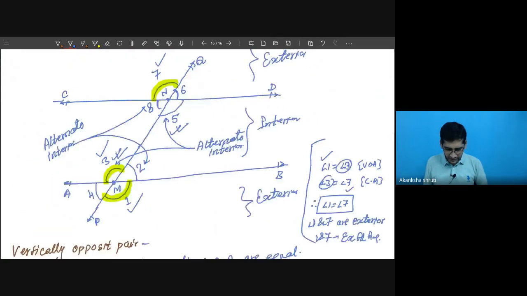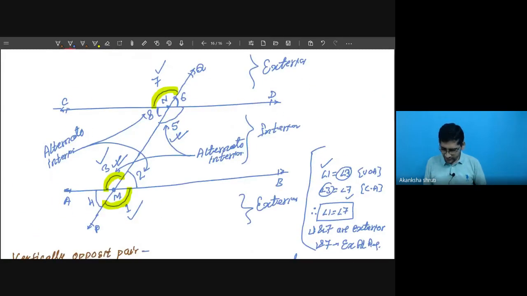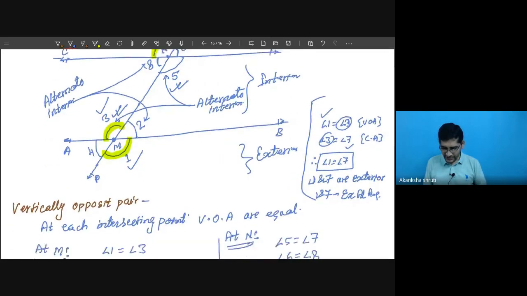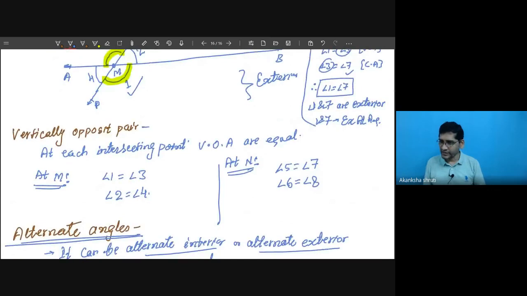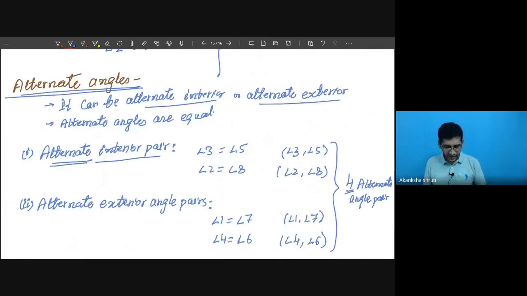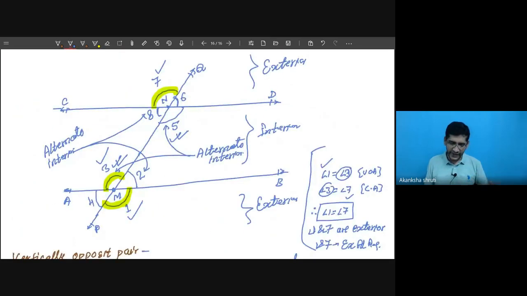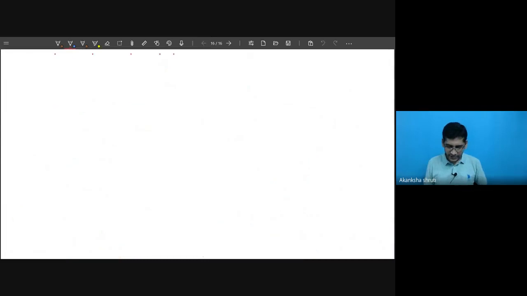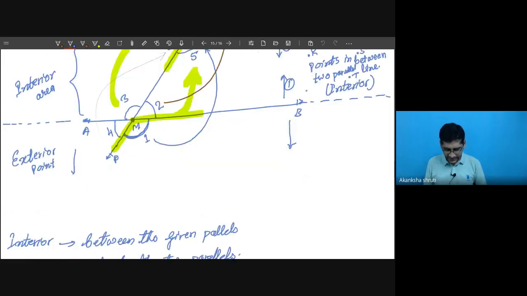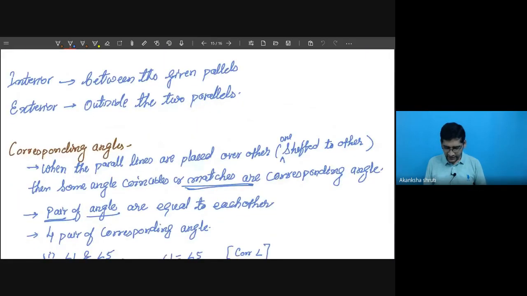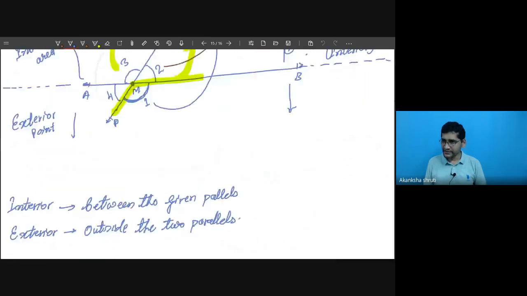So we have to keep in mind that vertically opposite pairs are formed at each intersection point, and they are equal. Alternate angles are formed, maybe inside or outside, and corresponding angles are formed. So these are the three kinds of angles formed between the parallel lines and the transversal.